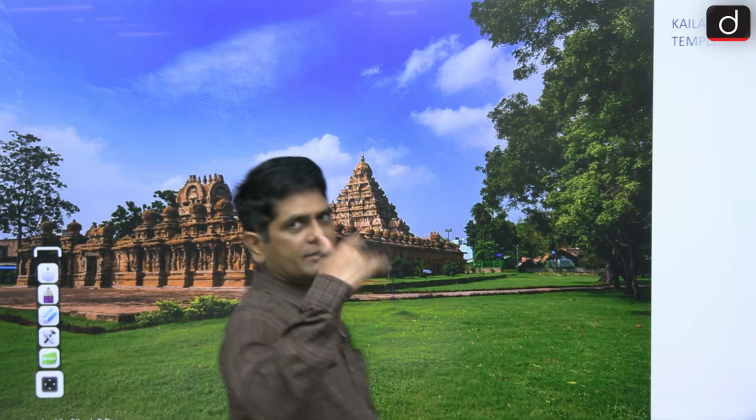Then in the third stage, in the Pallava dynasty, there came an important ruler named Narasimhavarman II, whose title was Raj Simha. He built structural temples, that is, independently erected temples.